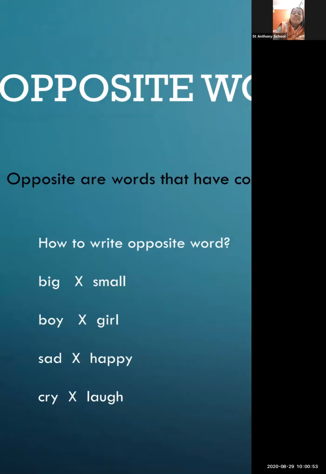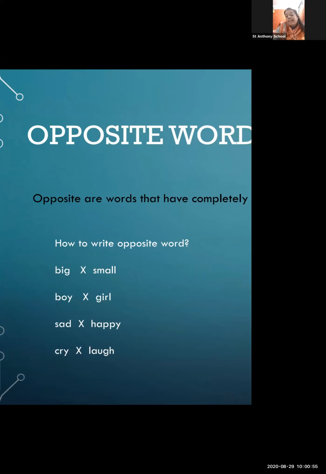So these are the opposite words, and while writing opposite words, we use a cross mark in between the two opposite words. Clear?